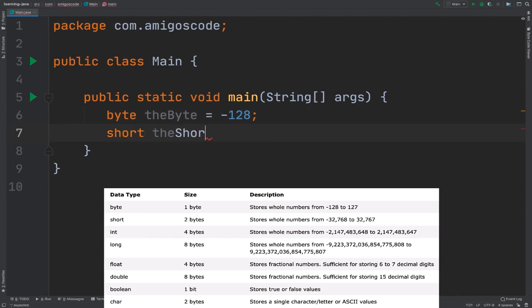So the short equals 2, and this stores minus 32,000 to plus 32,000. So I'm going to leave the actual table so you can see the actual ranges, but let me just add silly numbers, for example. There we go. Oops, this is actually more than 32,000. So there we go.